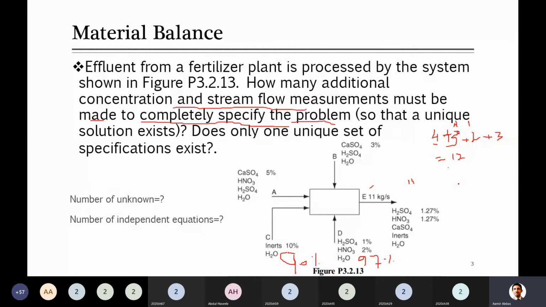You can't write more equations because in this question nothing else is provided. You just know that there are flow rates and there are compositions. So you can write equations only for the overall flow rate and for each component. Based on that, you need at least 6 more. So 6 unknowns are more than the required equations. It means you have to mention at least 6 other quantities, either compositions or flow rates. Understand?